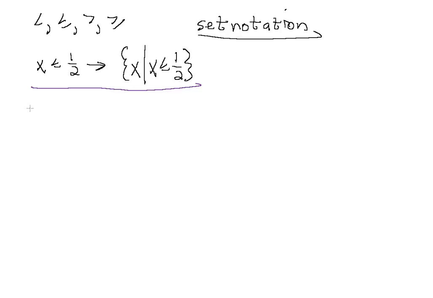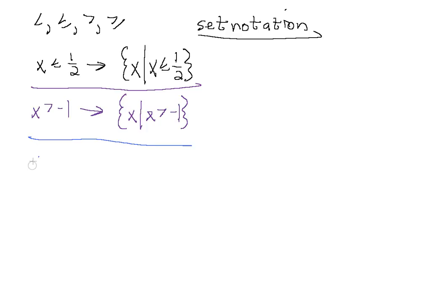Let's say we want to write the following inequality in set notation. We have x is greater than -1. Well, we saw how we do it. We just write the set of all values x. The brackets are read, the set of all values x such that x is a real number that is greater than -1. Not a whole lot to it. Let's do a few more.